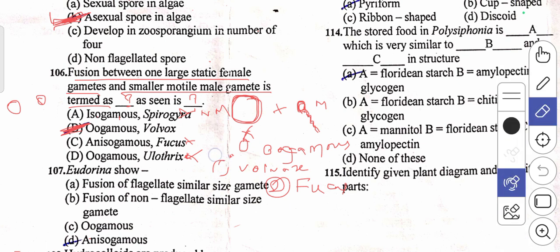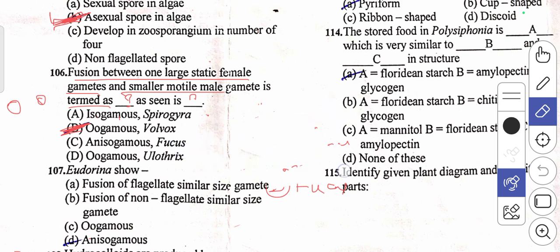So the correct answer for this question is oogamous, and it will be seen in which species? That is Volvox. Volvox will be having this kind of fusion, that is oogamous.